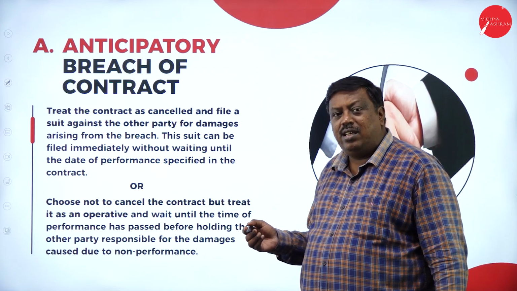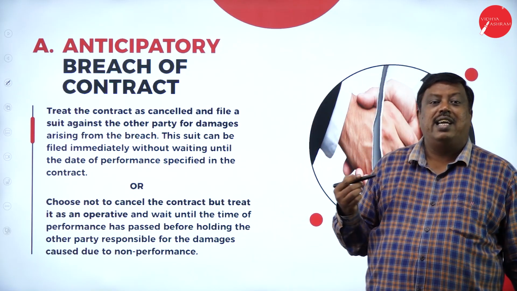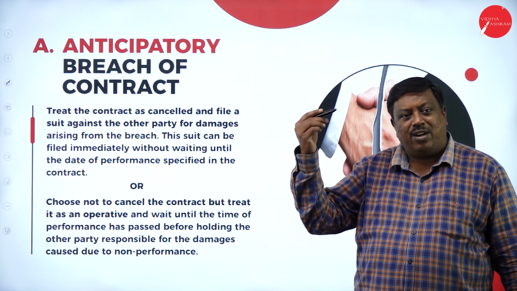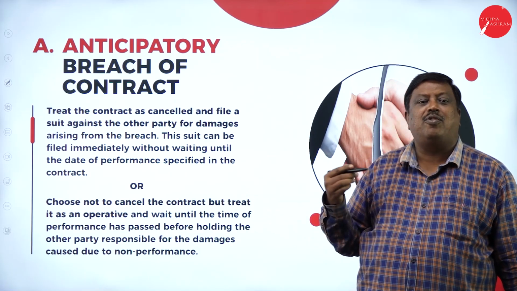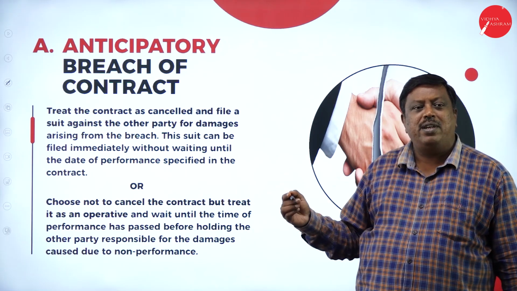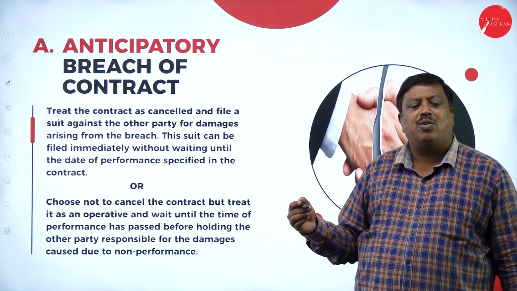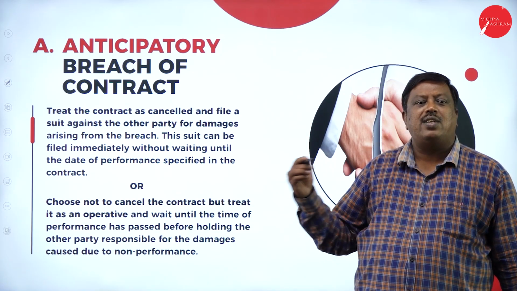So, here either I can wait till 10th, then I can file a case. First, let the contract get cancelled, then I can claim through the court for the damages which have happened for not performing the contract terms, whatever it was between Peter and John.